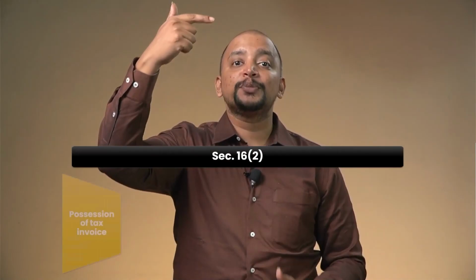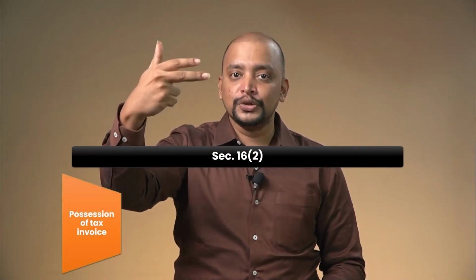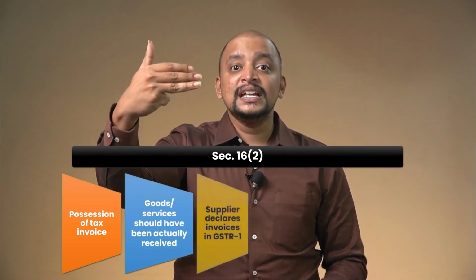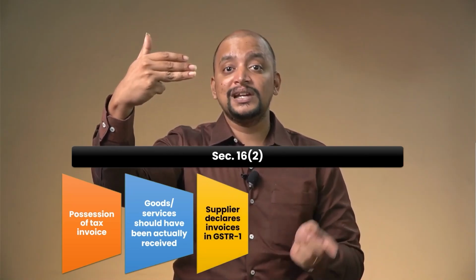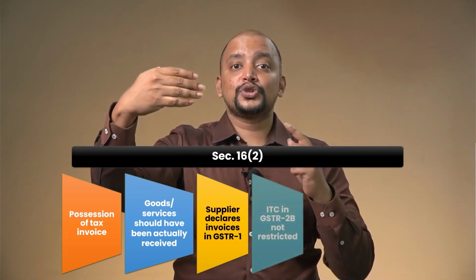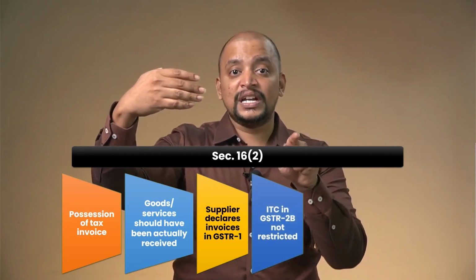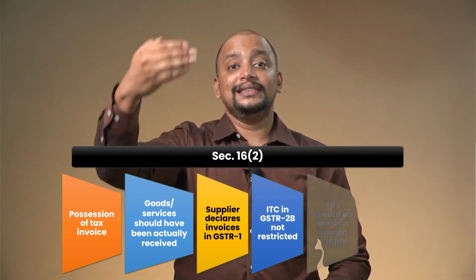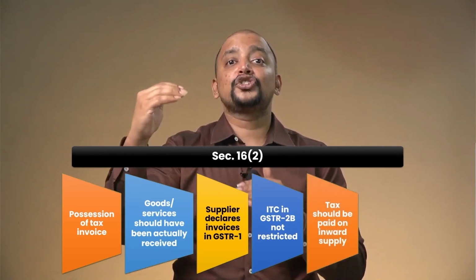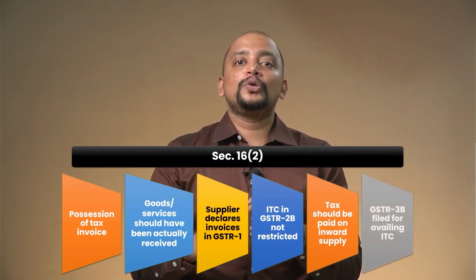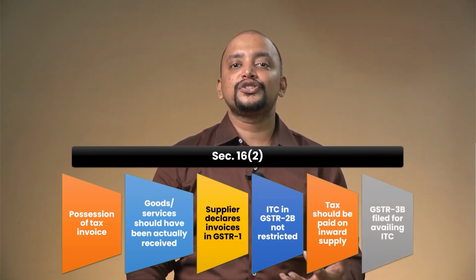So the 6 conditions are: the person who wants to avail ITC should be in possession of the tax paid document. Number 2, goods or services should have been actually received. Number 3, supplier should declare the details of outward supply in GSTR 1 and make it available to the recipient. Number 4, that ITC should not be restricted in GSTR 2B. The next condition is that the tax should have been paid on that inward supply, and the last condition is that ITC can be availed only by filing returns, that is GSTR 3B. So the return should have been filed.